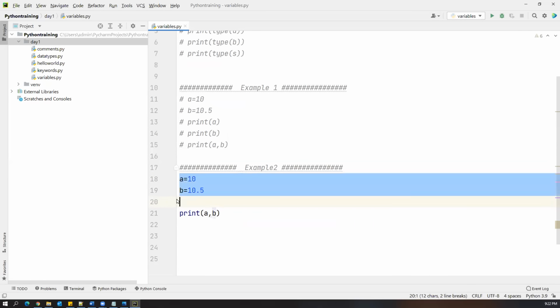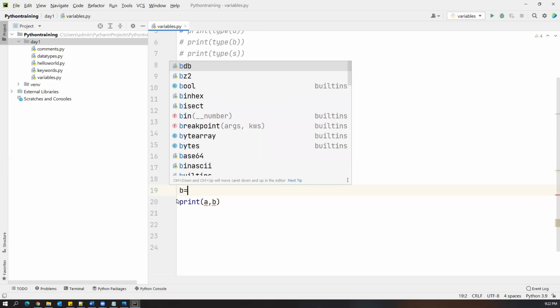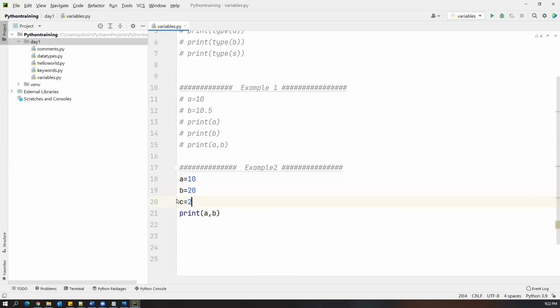So for example, let's say a equal to 10, b equal to 20, c equal to a string value. So three variables I have created, a, b and c, three different variables. Can I create all the variables in a single line? Instead of creating multiple variables in multiple lines, can we create them in a single line?